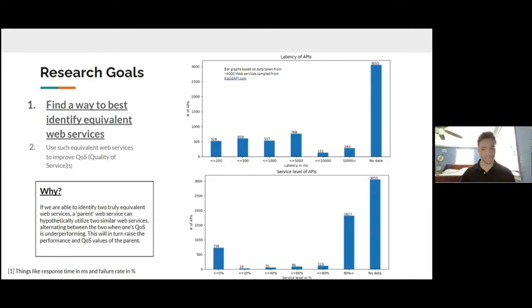and then that will raise the QoS standards of the parent. You can see on the right, we have two graphs here, and you can see that good latency for an API is around 200. You can see that from the data I've gathered, not a lot follow that. And you can see here, a good service level is around 90%. And you can also see not a lot of APIs follow that one as well. The majority of them are in no data.